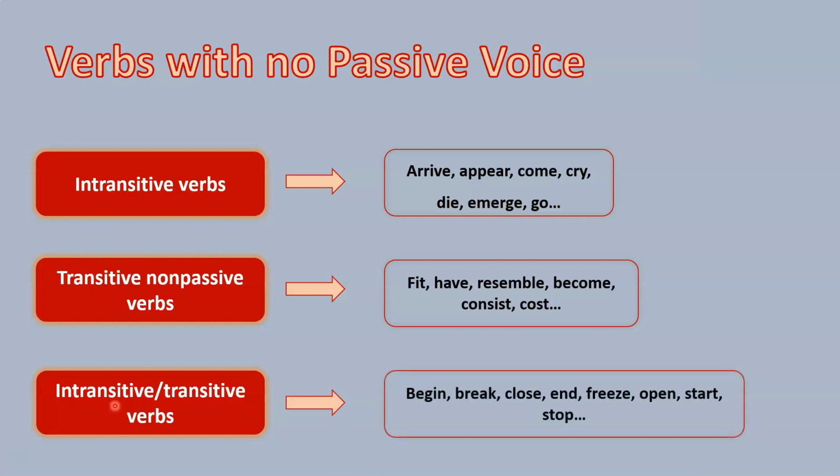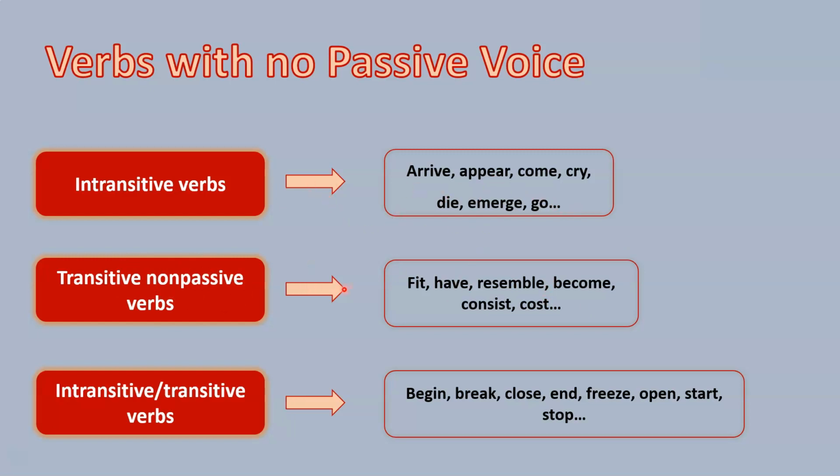For example, check these verbs. They can be intransitive, but they can also behave like transitive verbs. To not go that far, I want to direct your attention to this verb. This verb idiomatically could be considered a transitive verb, okay? But the point is, you need to pay attention especially to the intransitive verbs, which cannot have objects, and to these transitive non-passive verbs. This is what we need to pay more attention to.